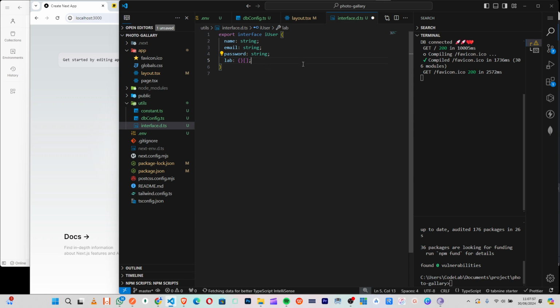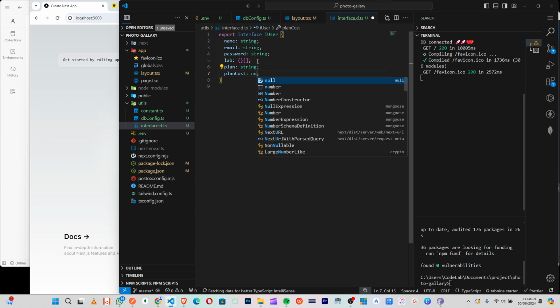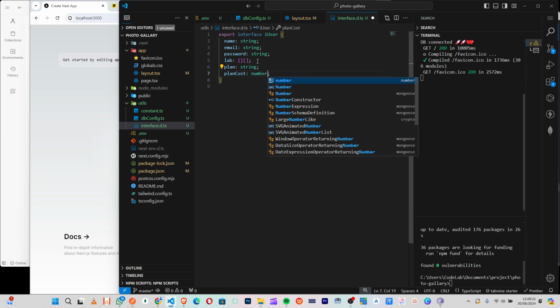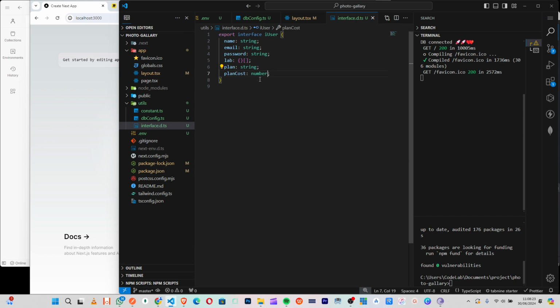And what else can this thing collect again? Okay, you go collect plan because we need to know what plan this person is on. So that one will be string. Then lastly, we would say plan cost, how much this plan this person is on costs, because that is what we will use to do calculation to charge their account.